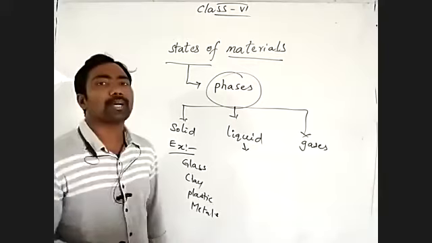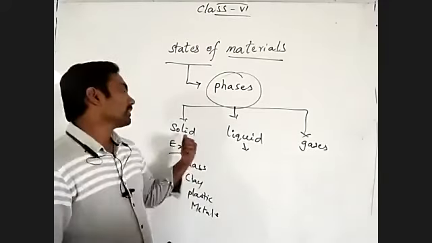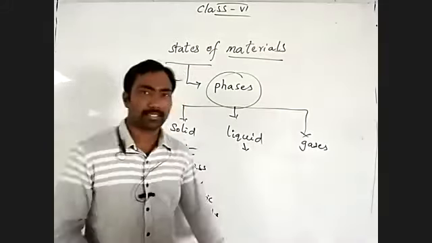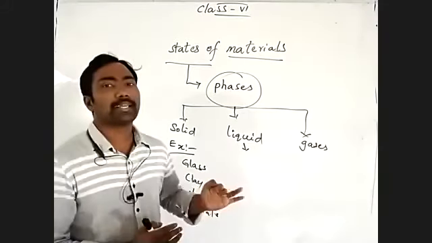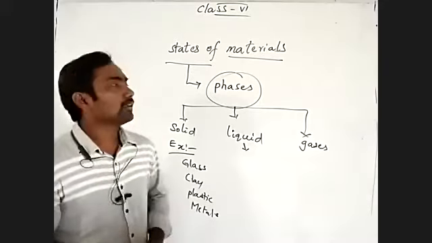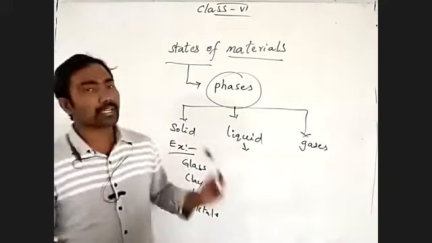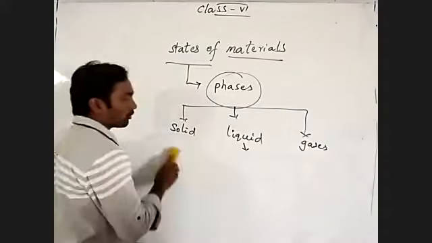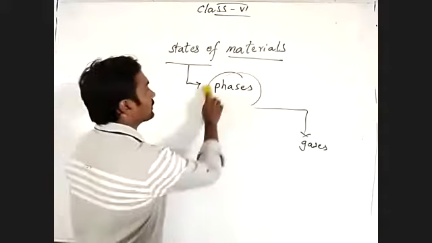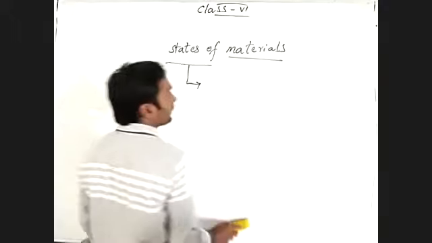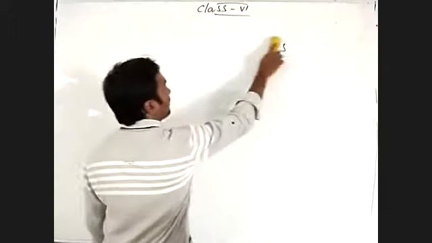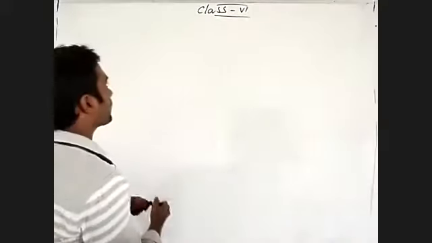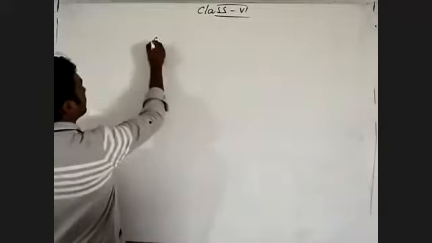Then before we talk about those examples for the solid state, liquid state and gaseous state of the material, we must know what the state of solid is, what the state of liquid is, what the state of gases is. We must learn clear information on that. Understand? Let's talk about the solid state of the materials. We are going to talk about the individual states to learn clear information about the states of the materials.